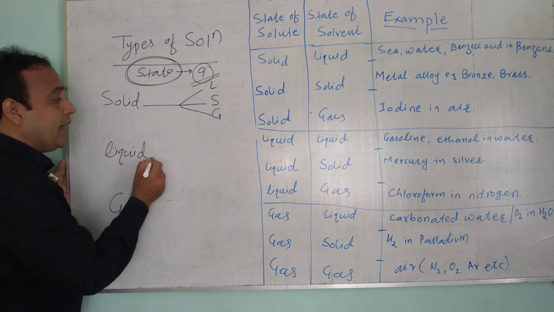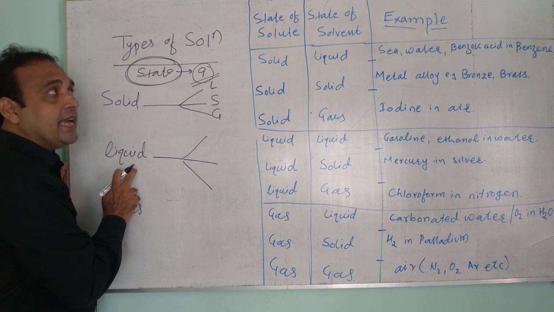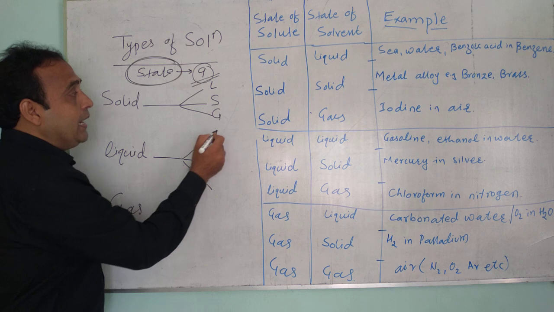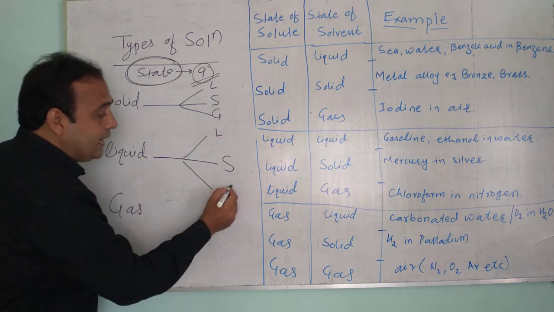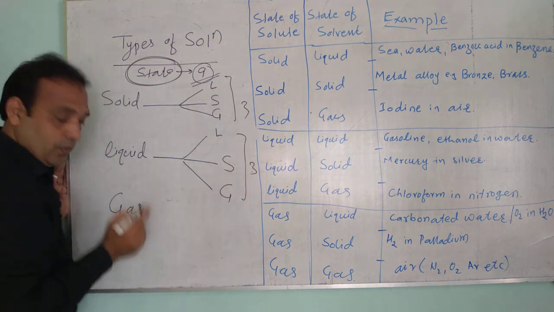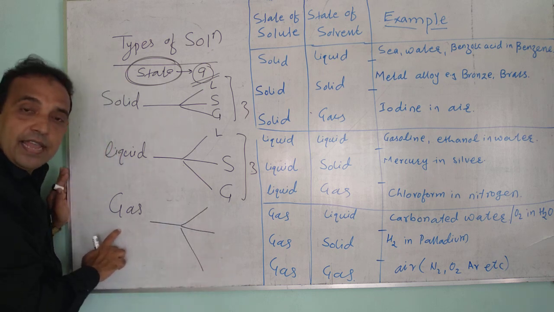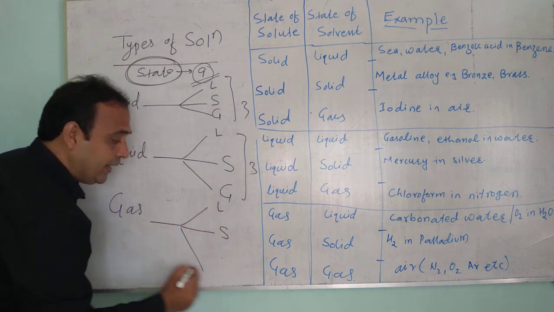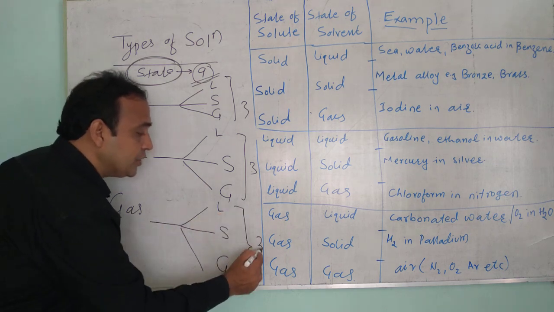Again there are 3 different types of solution where the liquid acts as the solute: liquid in liquid, liquid in solid, and liquid in gas. So 3 plus 3, 6. Again there are 3 types of solutions where gas acts as the solute: gas in liquid, gas in solid, gas in gas. So overall, how many types of solutions are there?